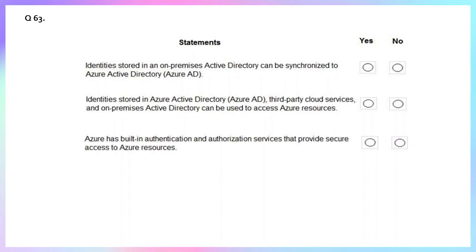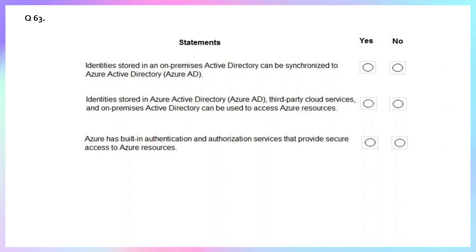For example, an organization could configure Azure AD to accept identities from Google Workspace or a Salesforce account. Then this allows a single sign-on experience, where users from these other services can access Azure resources without having to create a separate account in Azure AD.